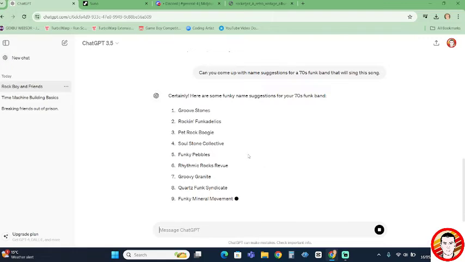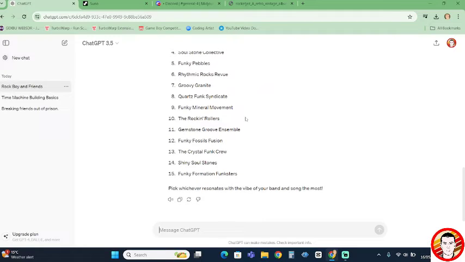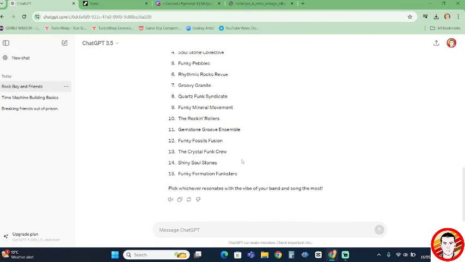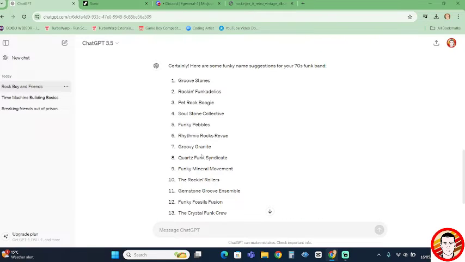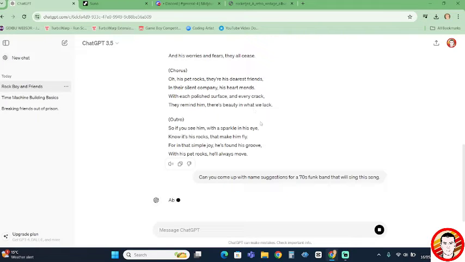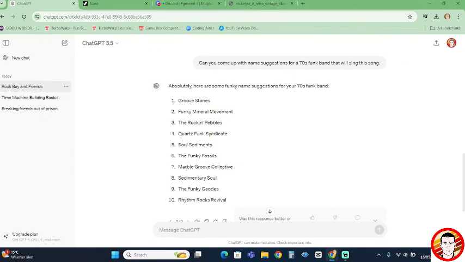Here are some: Groovestones. I like Groovestones already. We're off to a good start. Rockin' Funkadelics, Pet Rock Boogie, Soulstone Collective, Funky Pebbles, Groovy Granite, the Rockin' Rollers. These are good. The Crystal Funk Crew, Shiny Soulstones. Brilliant. Again, really spoilt for choice. If you don't like these, we can just hit this button, and it'll regenerate them. It'll resubmit that request.